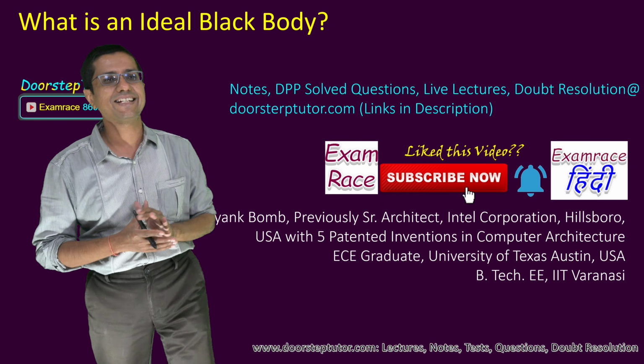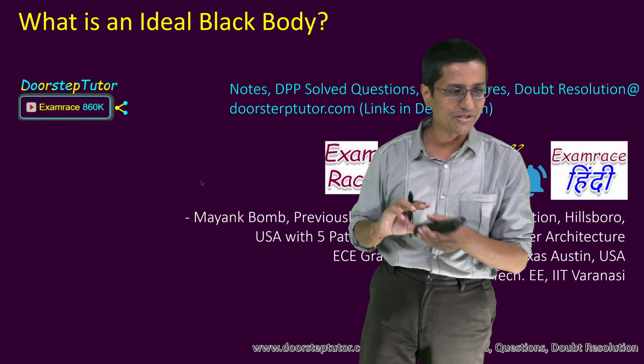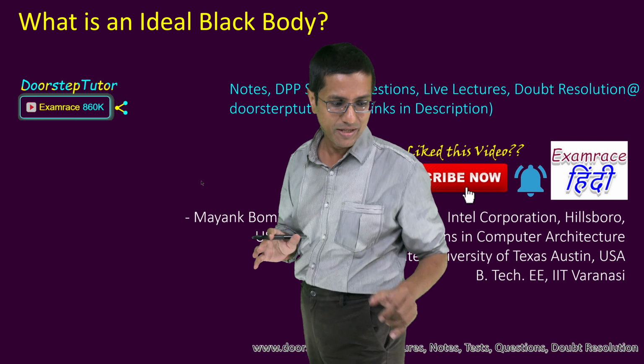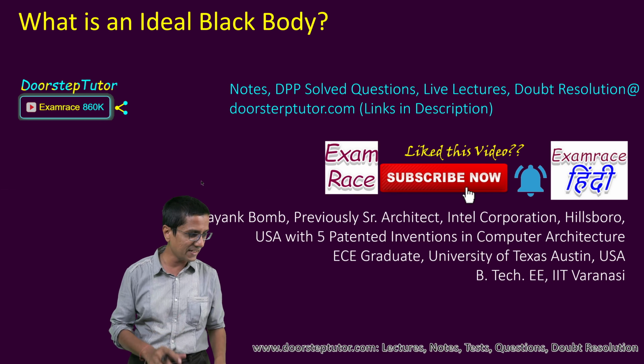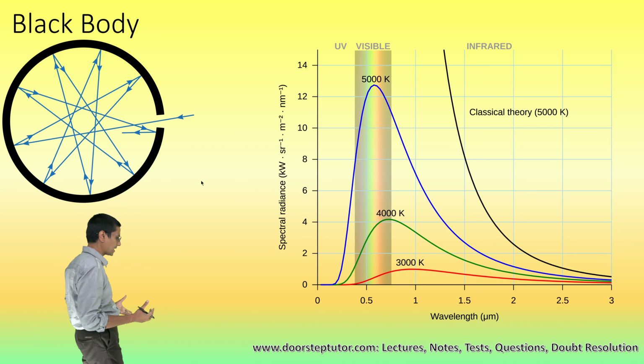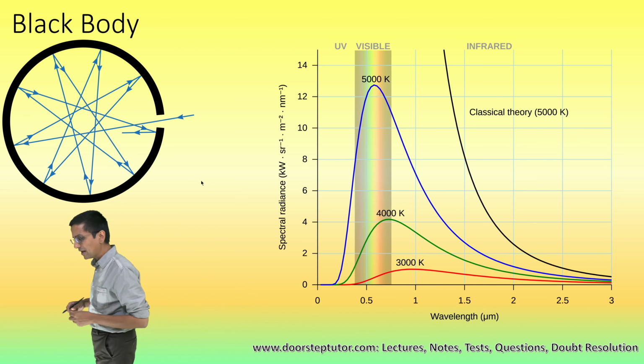Now, what is a black body in thermodynamics? Okay, so we are not talking about any black colored object here. We are specifically talking about the thermodynamic black body. So what do we mean when we say that? What is the condition for some body, some object, to become a black body?